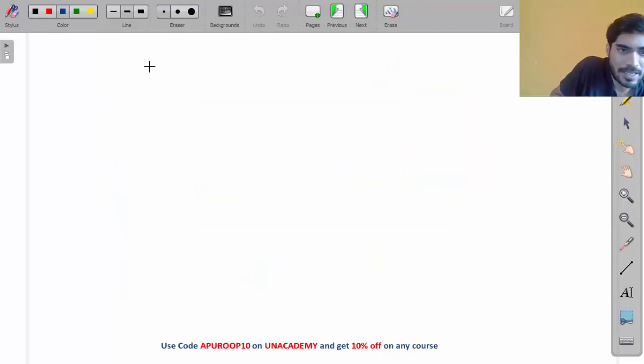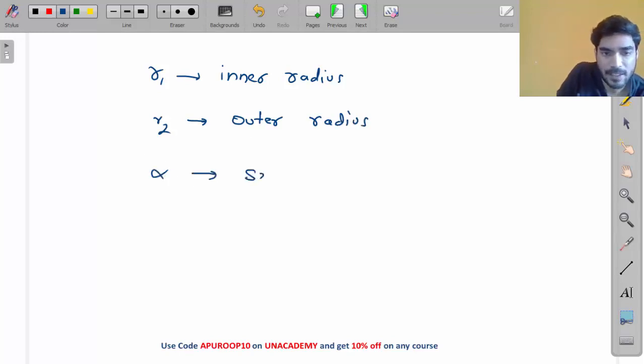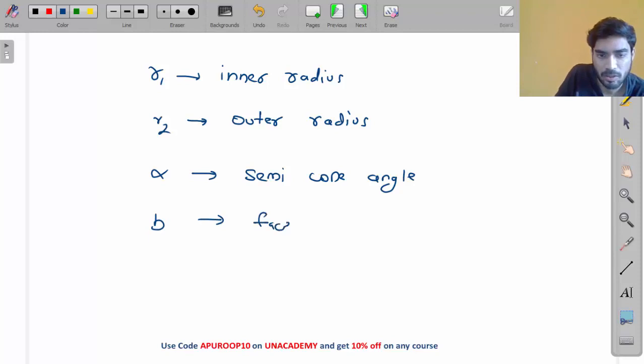So R1 is the inner radius of the friction lining. R2 is the outer radius of the friction lining. Alpha is the semi-cone angle. And B is the face width.